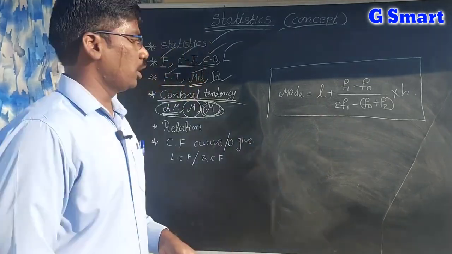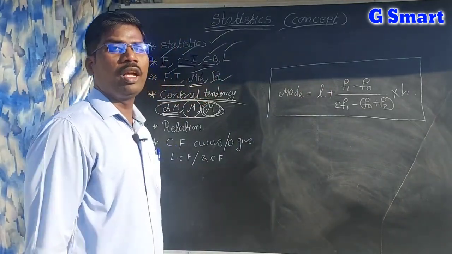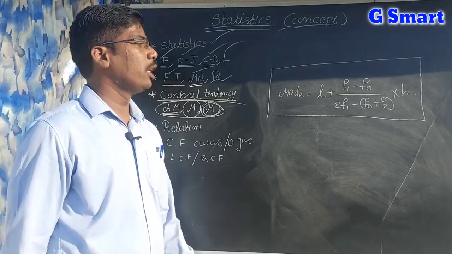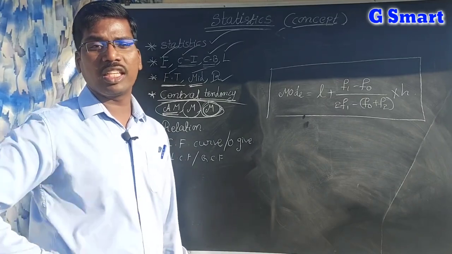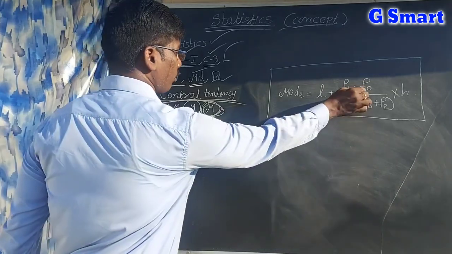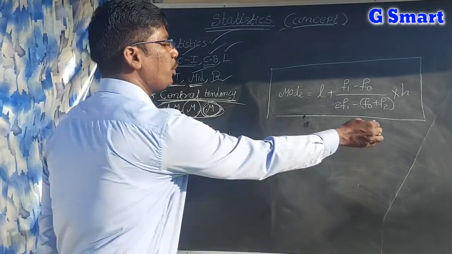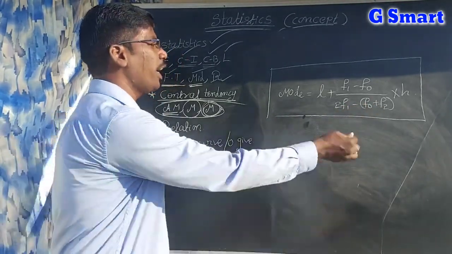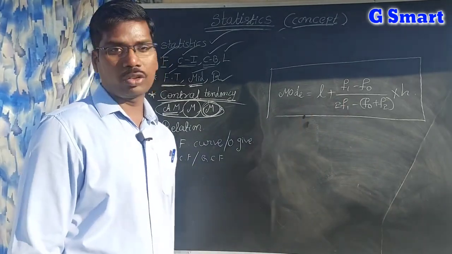See here, L means the lower boundary of the modal class, that is, the mode class. F1 means the required frequency, that is, the highest value frequency in the frequency table. F0 is the preceding value of the highest frequency, and F2 is the successive value after the highest frequency, and H is the length of the class interval. So like this you have to know.